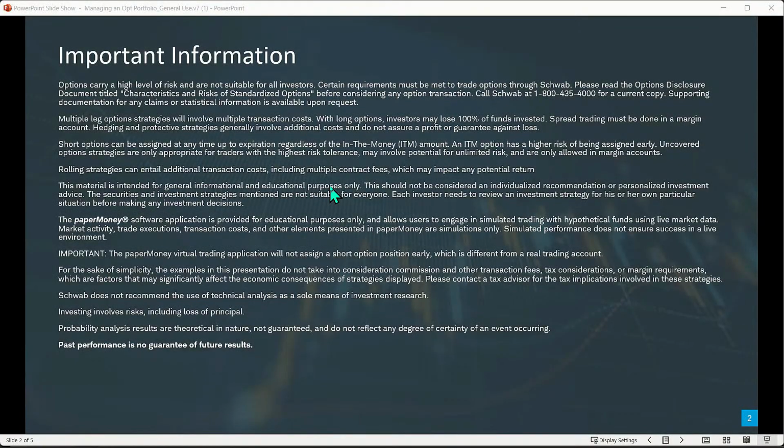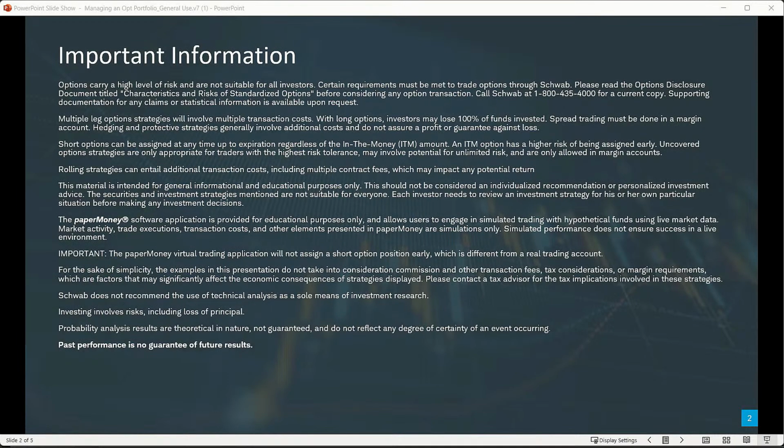Options do carry a high level of risk and are not suitable for all investors. Multiple leg option strategies will involve multiple transaction costs. Short options can be assigned at any time up to expiration, regardless of the in-the-money amount. The material today is intended for general informational purposes only. It's not an individual recommendation or personalized investment advice. A paper money software application is provided for educational purposes only.